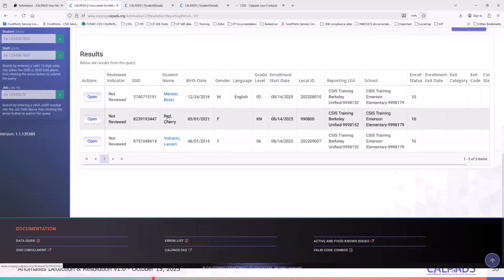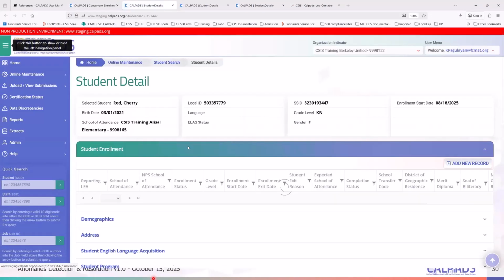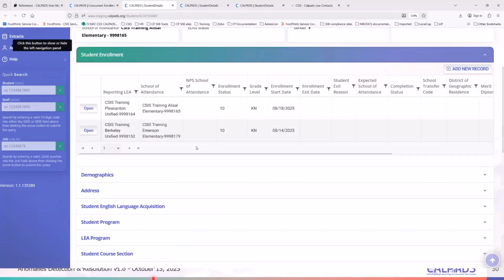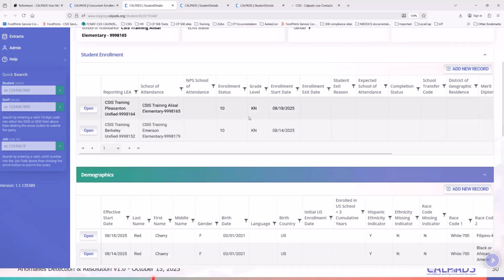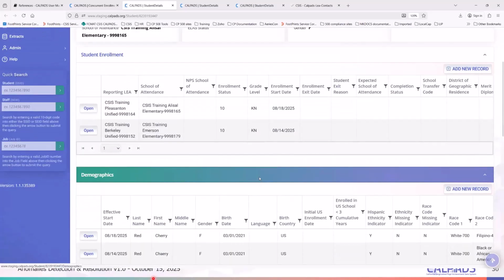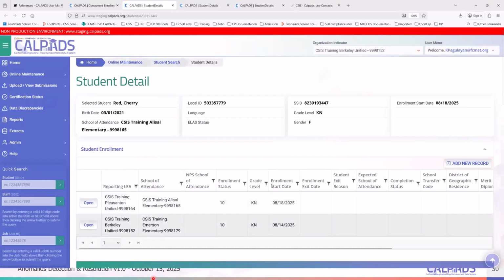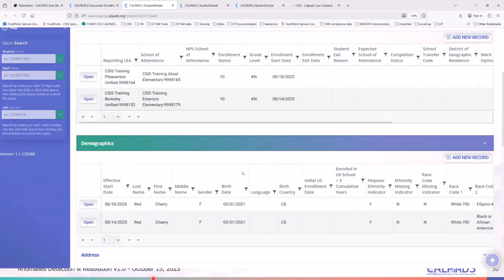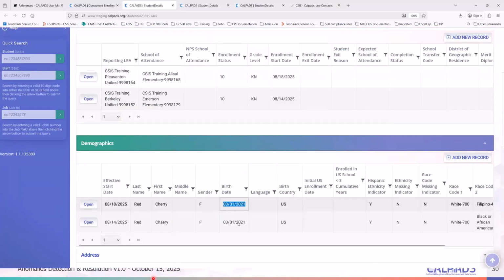So for red cherry, I click on this student, and I have here, I enrolled the student first, and this is training Pleasanton enrolled the student on 8/18. So I look at, so it says 8/18, 8/14, they have the same birth date, right? But then, of course, you want to dig deeper into this CCE.